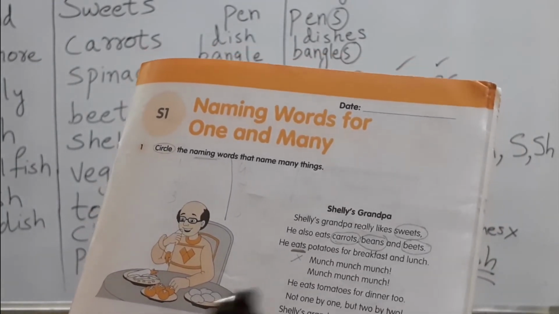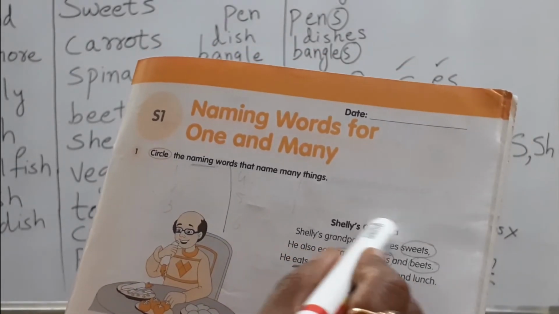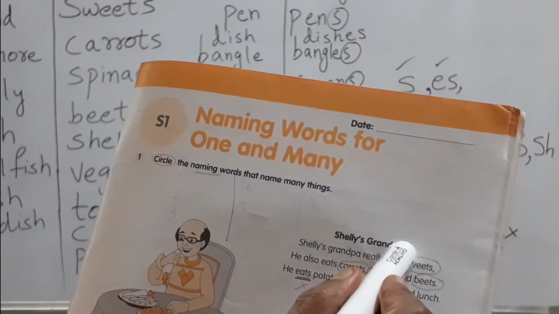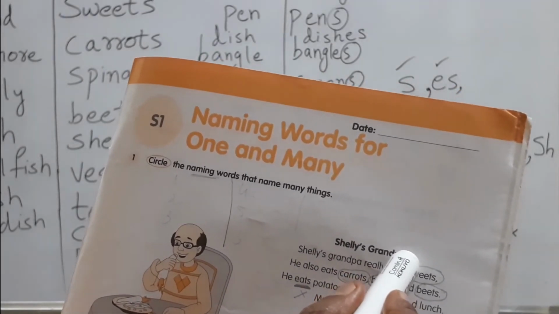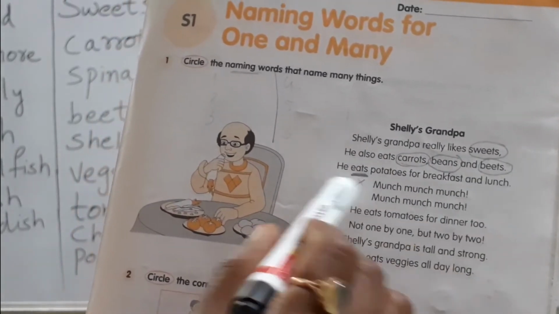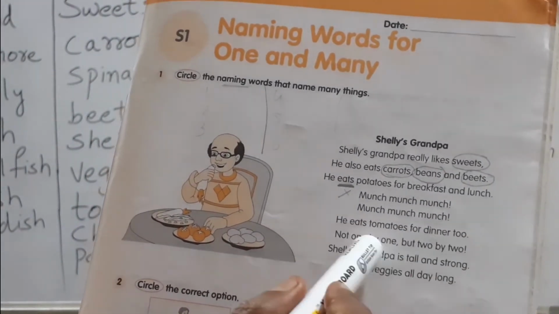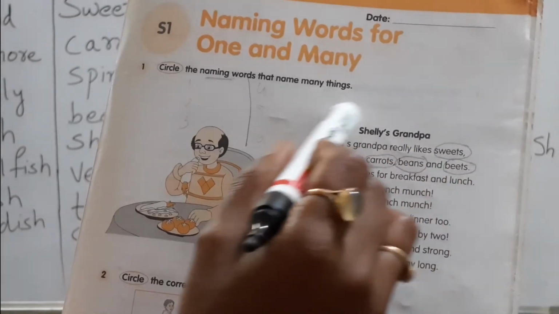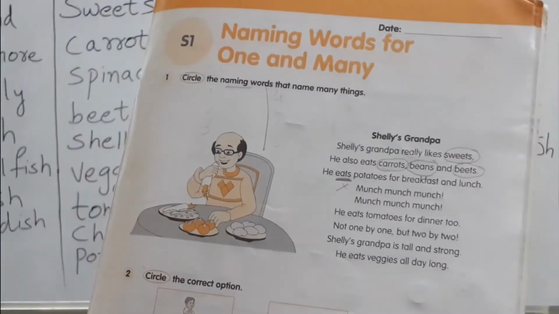So here already we have learnt about Chinu's grandpa and Shelley poem. But here they are mixing both Shelley's and Chinu's grandpa poem together and they made a new poem for us.